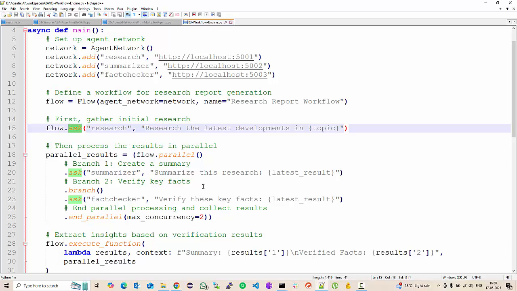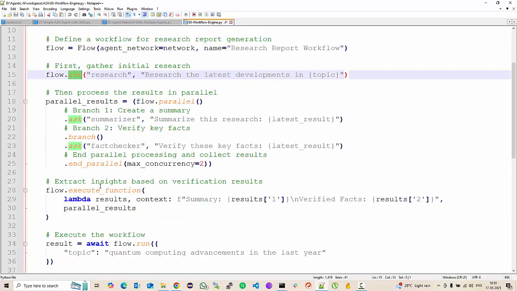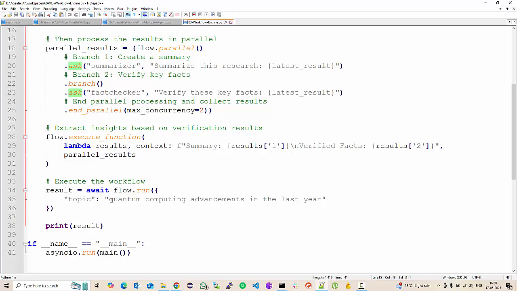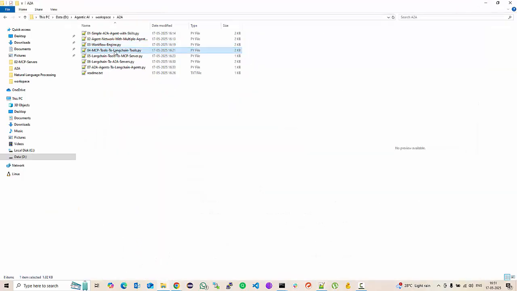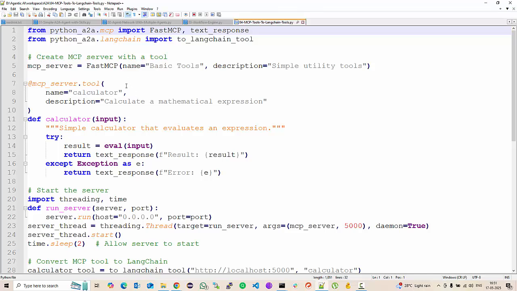from the latest result. And then you execute the function and you get the parallel results, you run it and you get the results and you print the results and you exit. So this is how you're going to create a workflow of agents within the network. I don't have three agents running, so I have not implemented it, so I cannot show you the workflow in action. But what about converting MCP tools to LangChain tools?